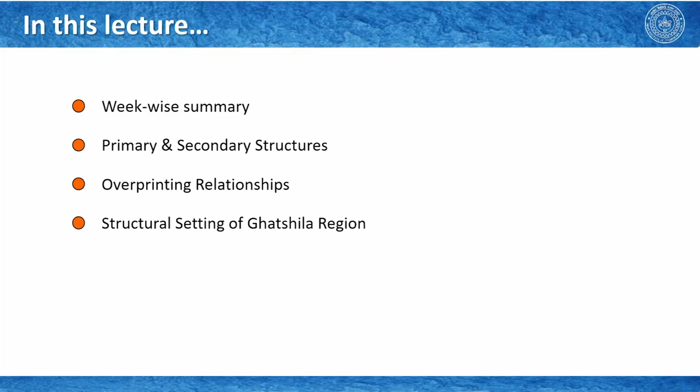As you can see, we will first give you a week-wise summary, then we will talk about the primary and secondary structures that we have learned. After that, we will very quickly review the overprinting relationships, and together with that we finally come to interpret the structural setting of the Ghatshila region.